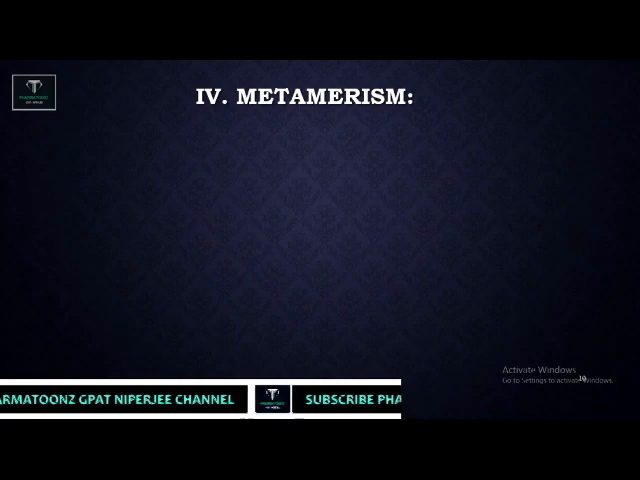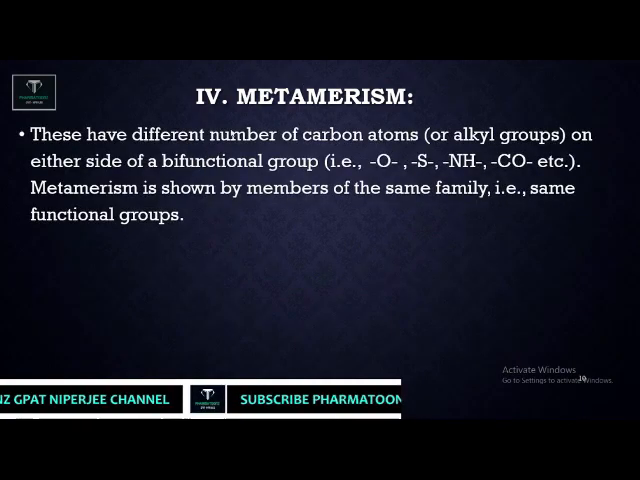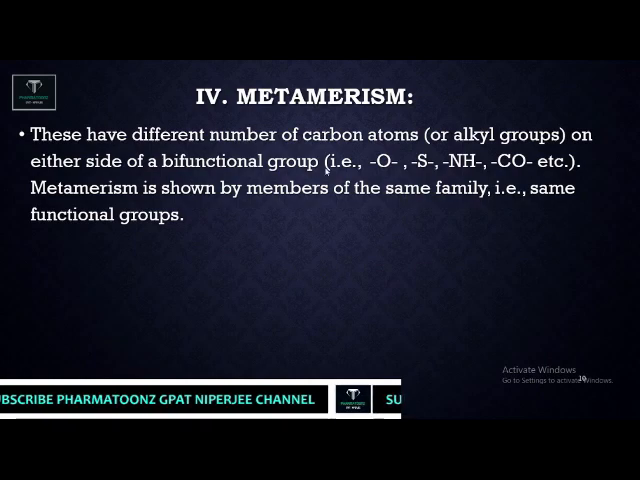Next is metamerism. Metamerism means a different number of carbon atoms or different alkyl groups on either side of the bifunctional group. Which are the bifunctional groups? Oxygen, sulfur, amines as well as carbonyl carbon are called bifunctional groups. Again I am repeating, a different number of carbon atoms on either side of the bifunctional group is called metamerism. Metamerism is shown by members of the same family, with the same functional group.